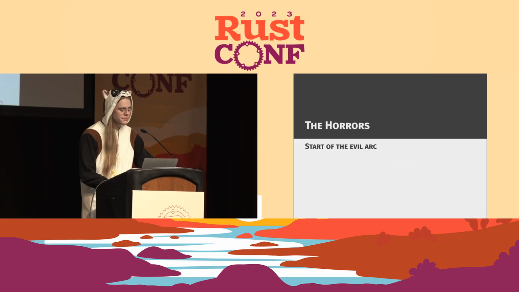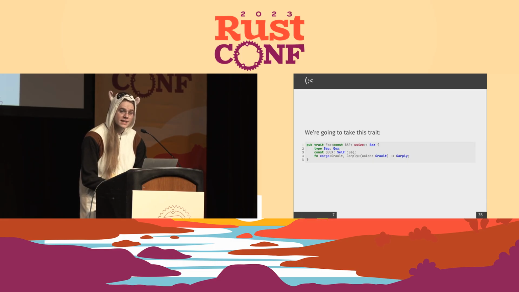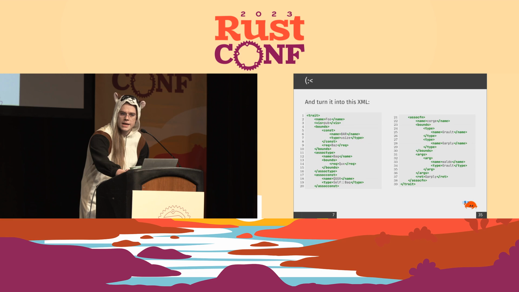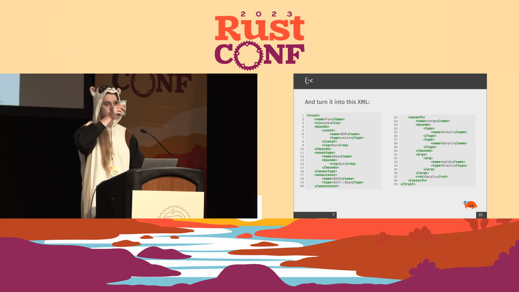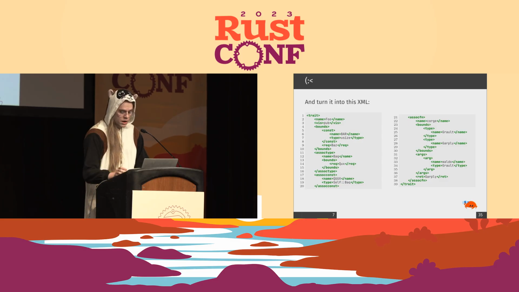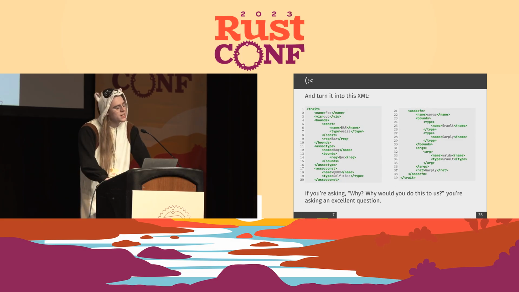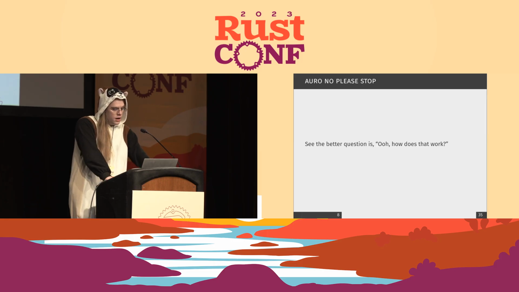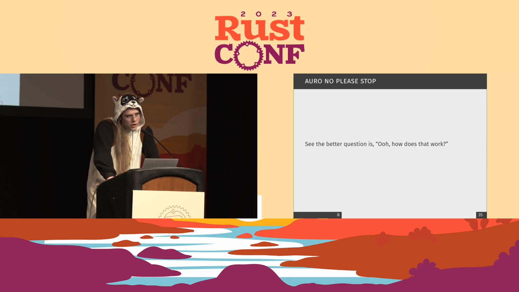So, start of the evil arc. We're gonna take this trait here, right, with all these terrible metasyntactic variable names, and turn it into this XML. And if you'll notice in the little right-hand corner, we've got Ferris telling us to take a sip of our water. And if you're asking why would you do this to us? Excellent question, not gonna answer it. The better question is, how does it work?